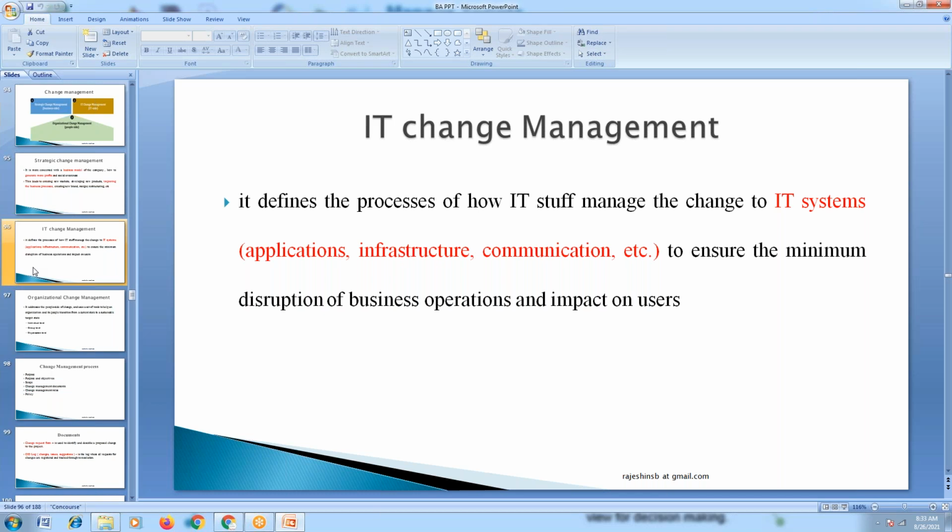Understood? Clear? Yeah. Okay. Yes. Yeah. Okay. Clear or not? So, change management